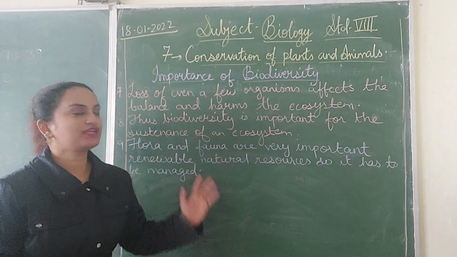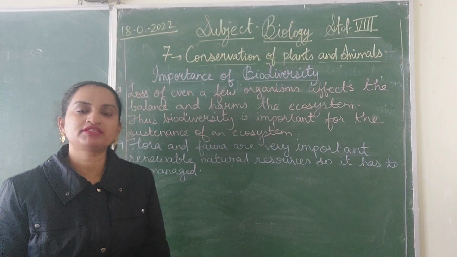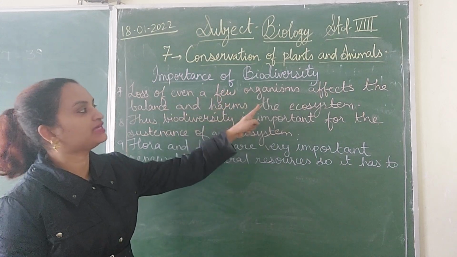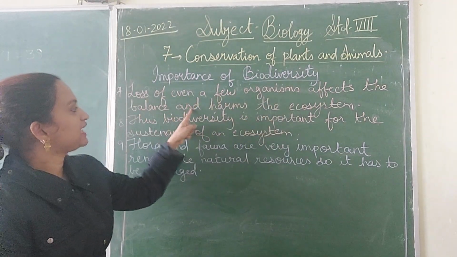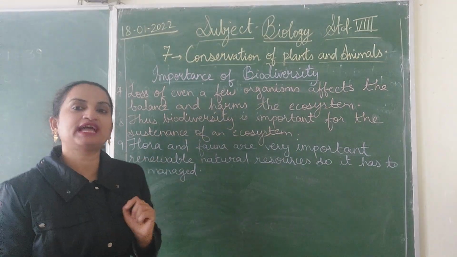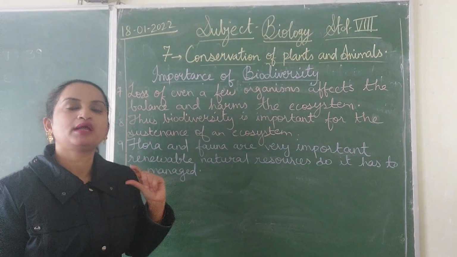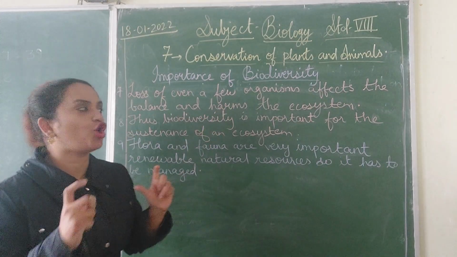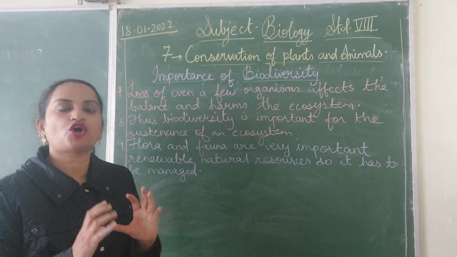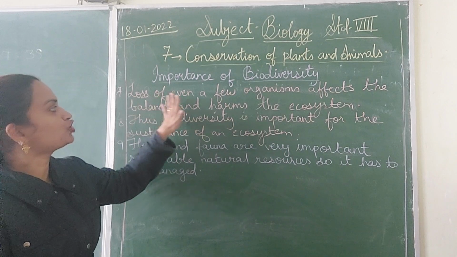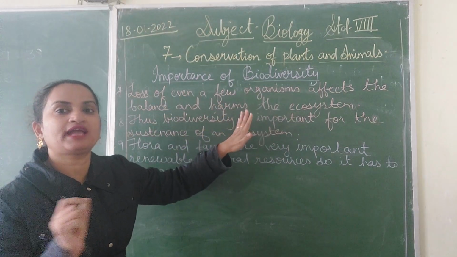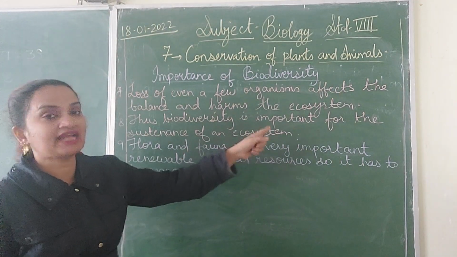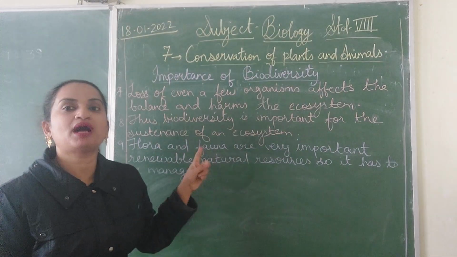So children, we have studied the 6 points of importance of biodiversity. So let's go to the next point, that is the 7th point. That is, loss of even a few organisms affects the balance and harms the ecosystem. As we have studied, the ecosystem is made up of many biotic and abiotic components, and for the ecosystem to work properly, all these components are very important and should be in balance. So the environment or the ecosystem can't afford to lose any of the organisms, as it will affect the balance and harm our ecosystem.